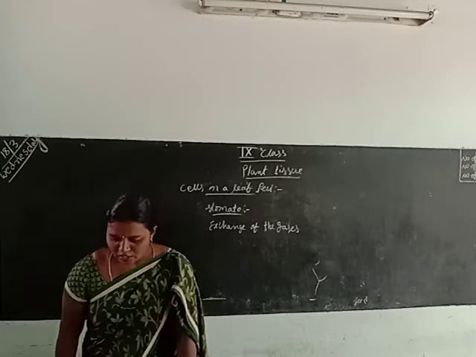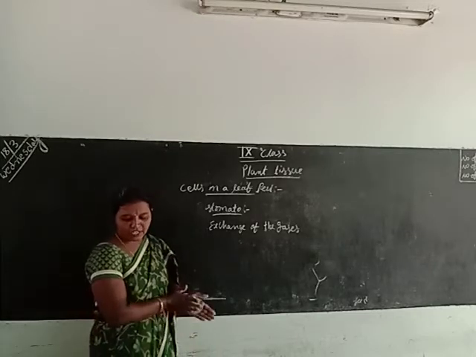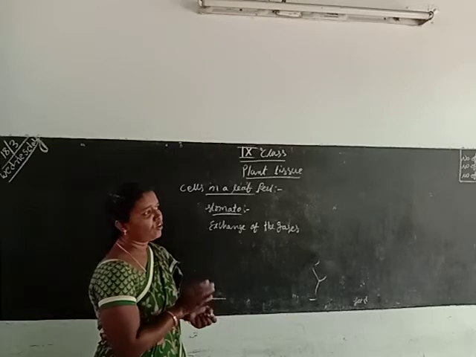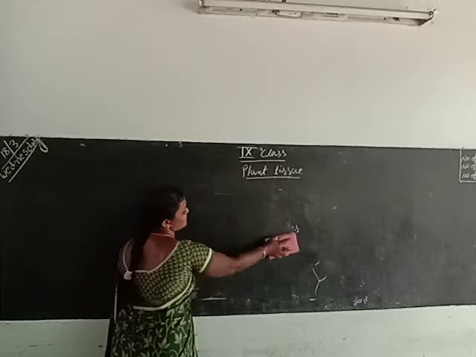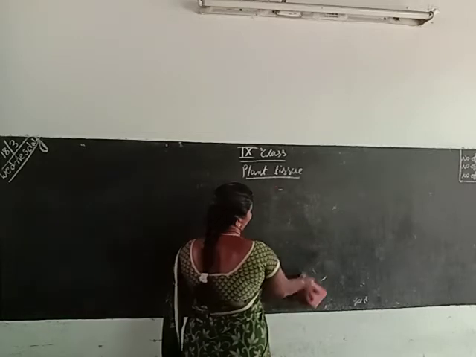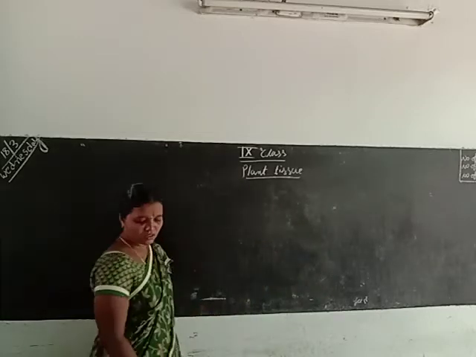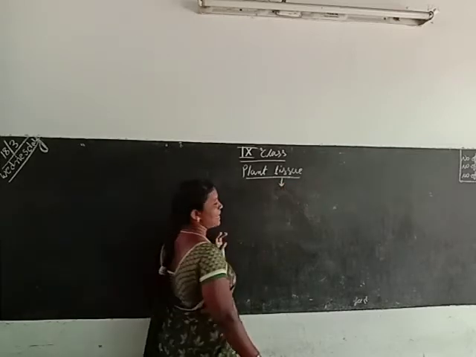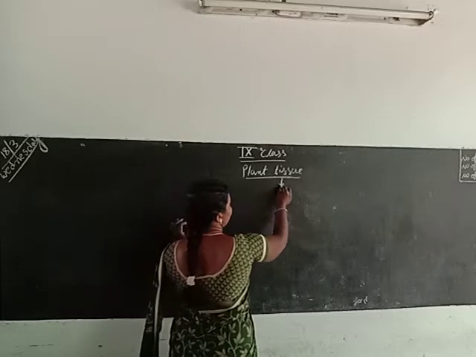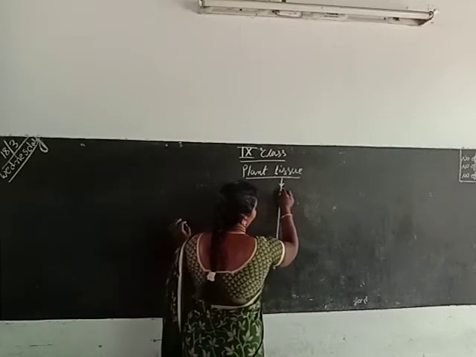Next, tissues. There are four types of tissues. First of all, we discuss the tissues. What are tissues? A group of cells is called a tissue. The tissues are divided into four types. What are those?